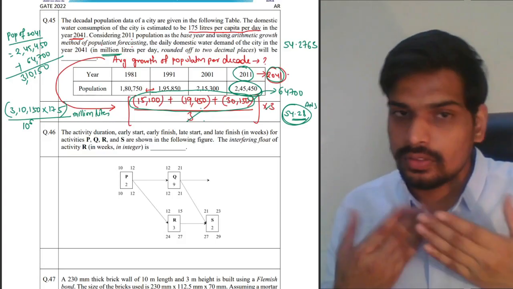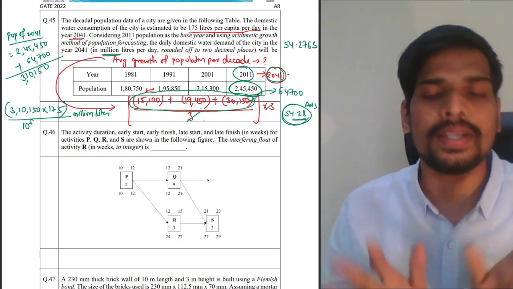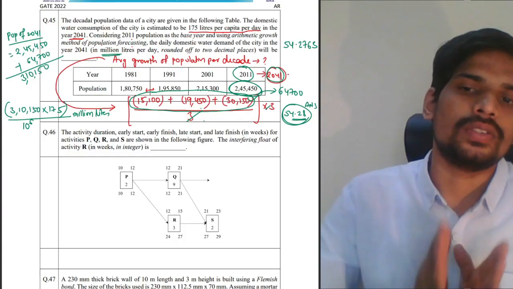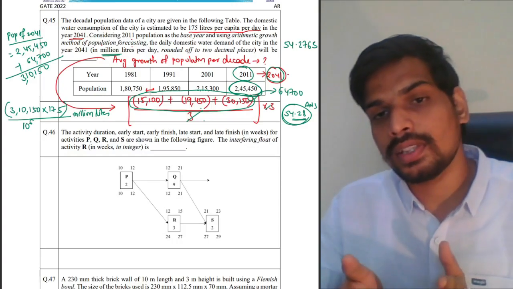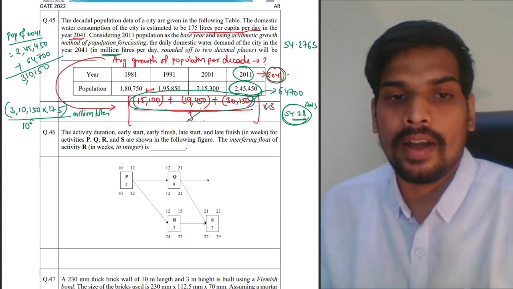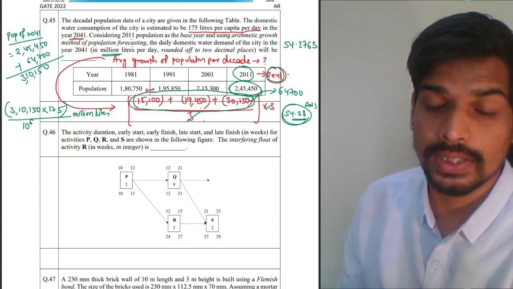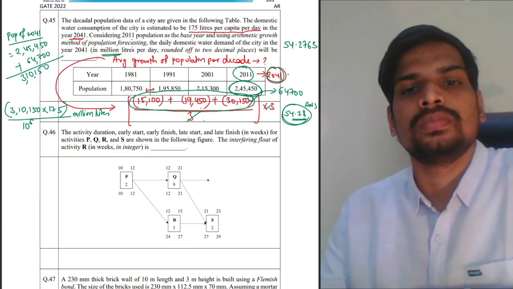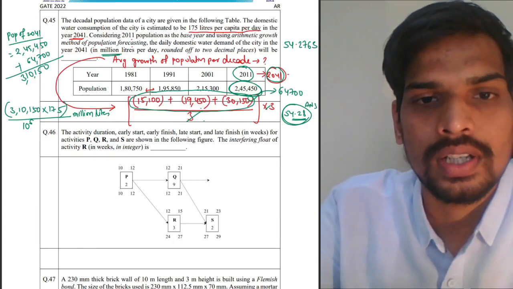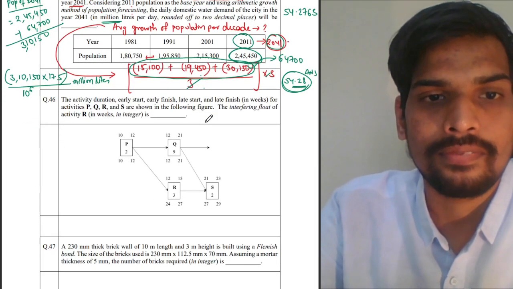Forecast the population. You all know arithmetic growth of population forecasting is the simplest of all the methods actually. So find that, multiply it by 3 because for 3 decades, and then find out the total population of 2041, multiply it with 175 liters per capita per day divided by 10 to the power of 6. That will give your answer for this question number 45.